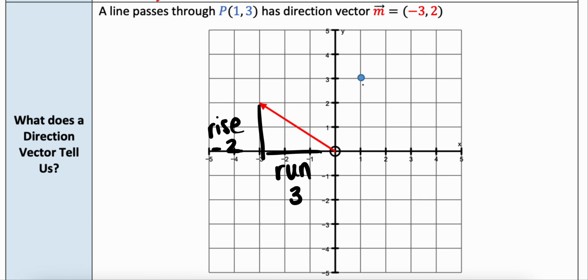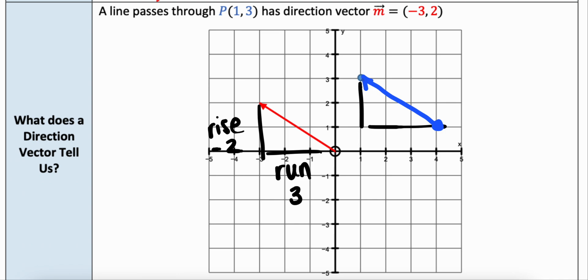If I was going to recreate that at our point P, I would go down 2 over 3, and this would be my next point right there. And that would be the same vector as that red one there. And we can see, because both of those vectors are parallel to each other, they have the same magnitude and the same direction. In this case are equal, but we can also think about applying that sort of direction vector like a slope to come up with more points on that line.